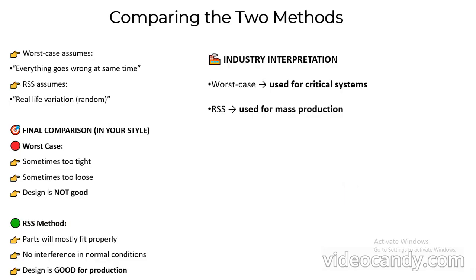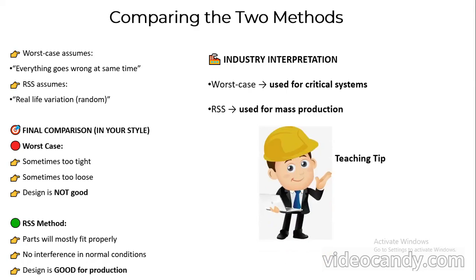Also, if we take the industry interpretation, the worst case is mainly used for critical systems, and RSS is mainly used for products that are having mass production. This means for the complicated types of products or assemblies we can use the worst case, and for products or assemblies which we are going to manufacture in mass or in batch production, we can use RSS.